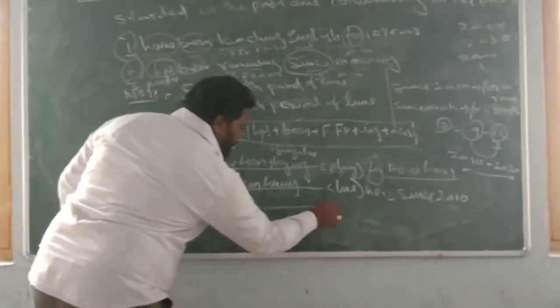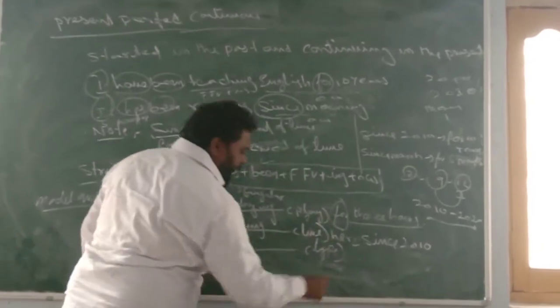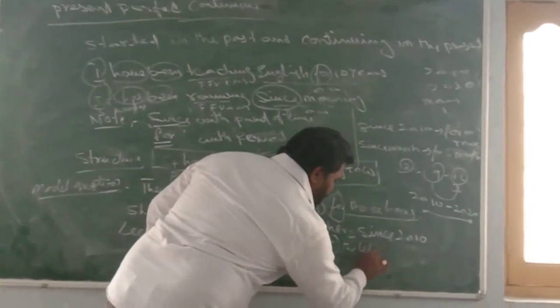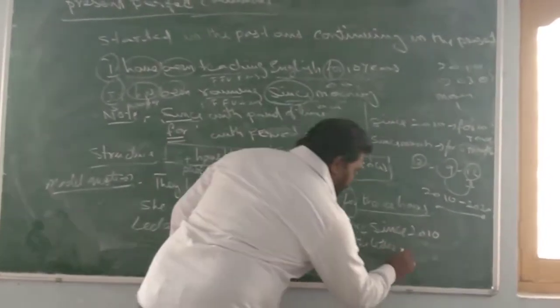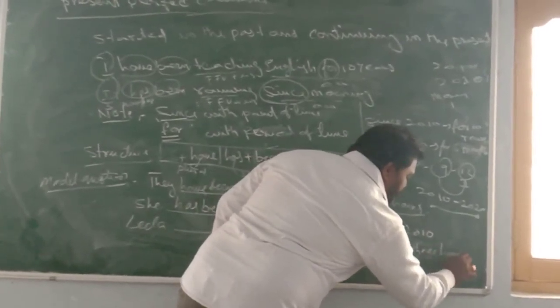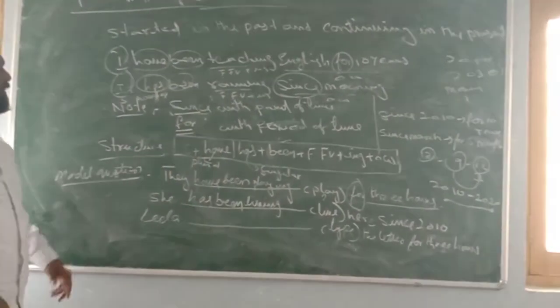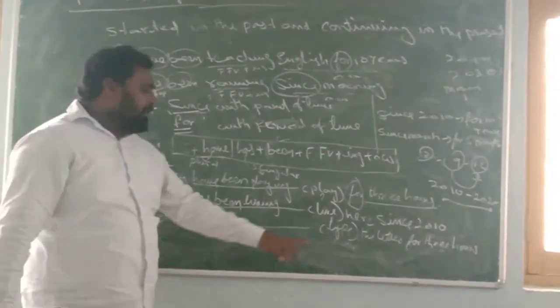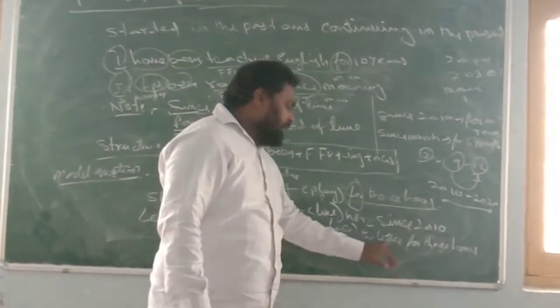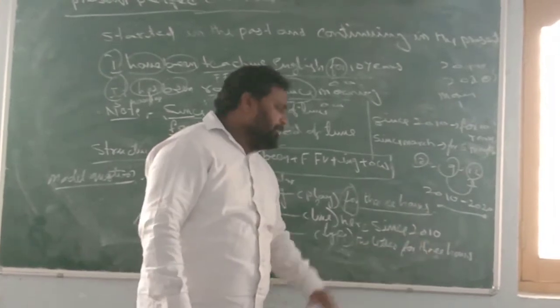Leela dash type the letter for 3 hours. Leela is the subject, type means typing, letter means లెటర్, for 3 hours means 3 గంటల నుండి.